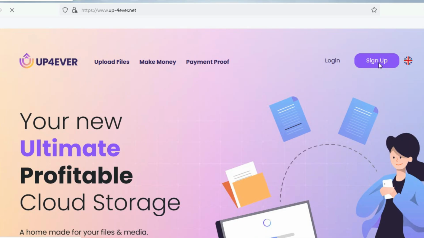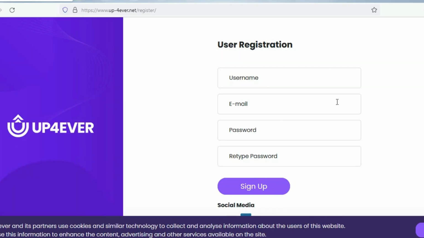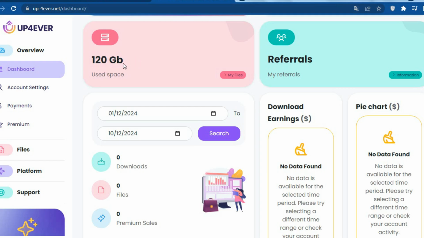Ready to get started? Here's what you need to do. Click Sign Up Now and create an account by entering a username, password, and email. After confirming your email and logging in, go to your dashboard. You'll find that Up Forever offers 120 gigabytes of free storage. That's plenty of space to upload multiple files and start earning.